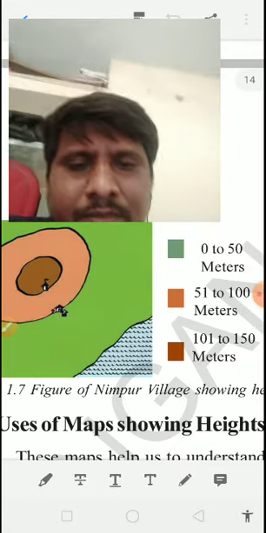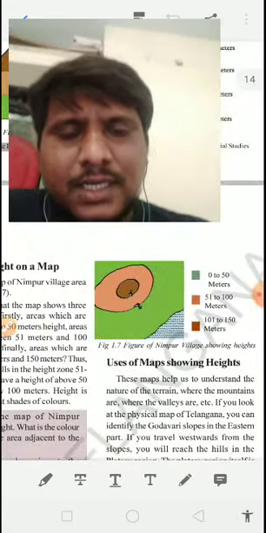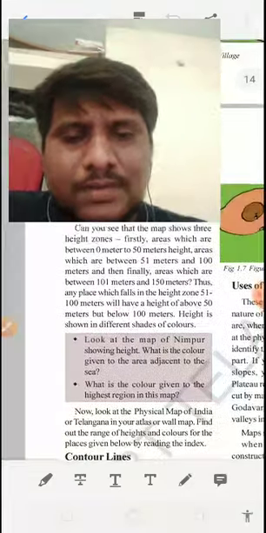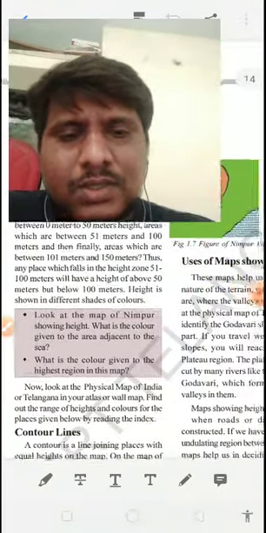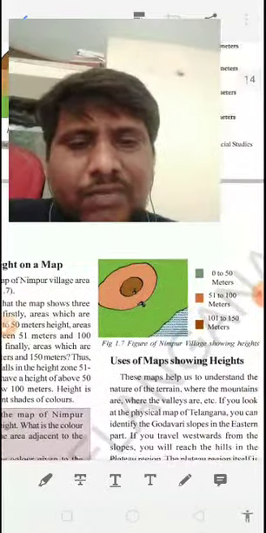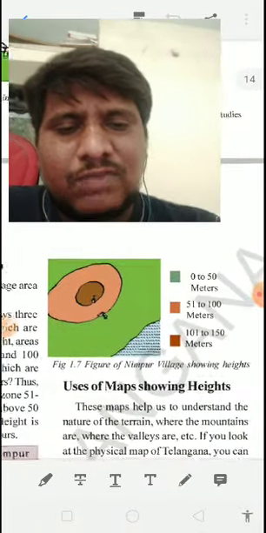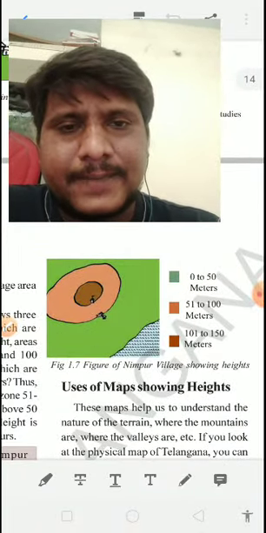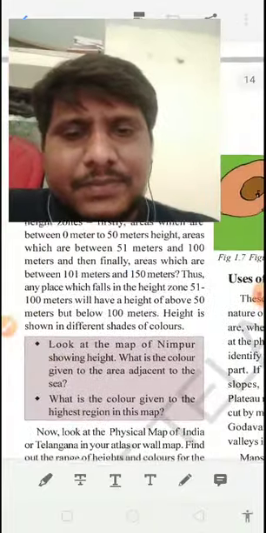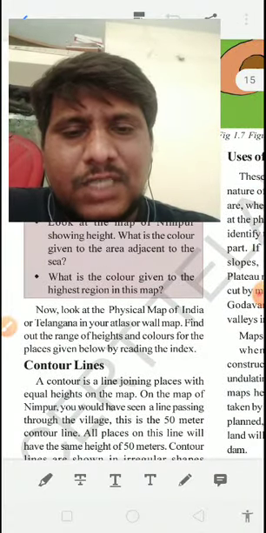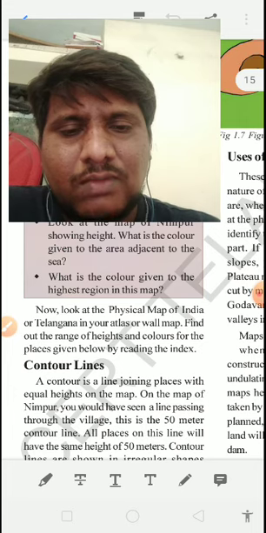Are you getting what I'm conveying, children? We can identify with the help of that map: from 0 to 50, 51 to 100, 101 to 150.